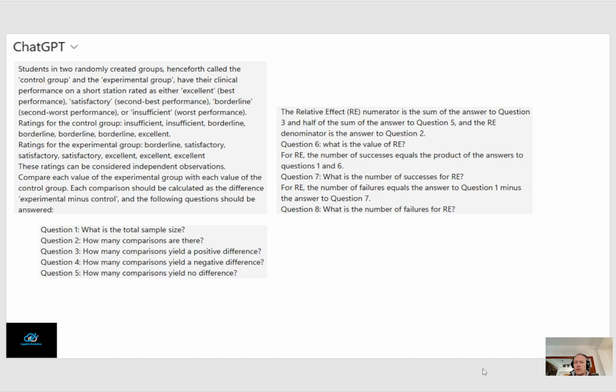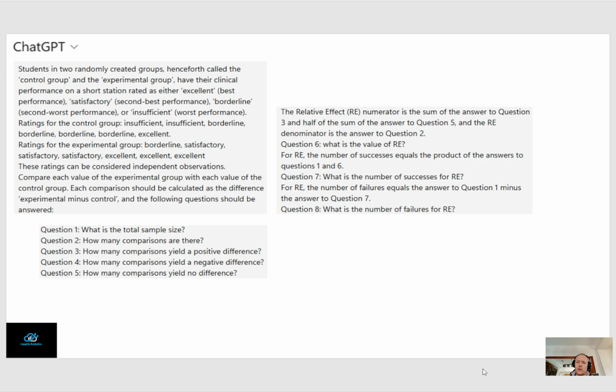So then we continue, because based on questions 1 to 5 we can calculate the relative effect, and the numerator of that is the sum of the answer to question 3 and half of the answer to question 5, because it's the positive differences, and half of the ties. The ties are equally split over positive and negative. And the denominator of the relative effect is the answer to question 2, the number of comparisons. So then question 6, what's the value of the relative effect?